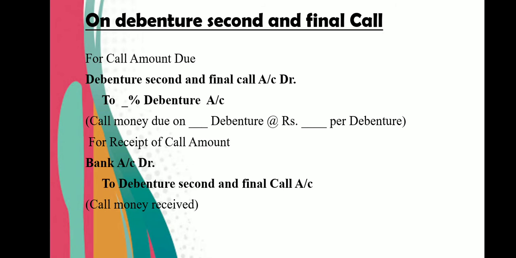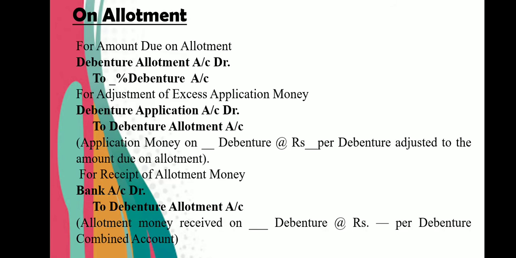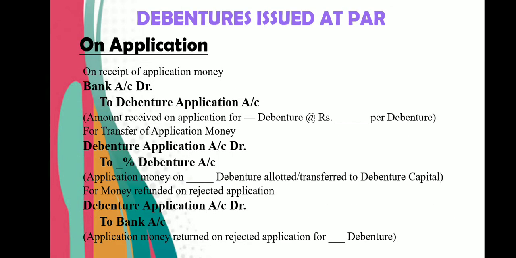On debenture second and final call, the first entry, the due entry, would be debenture second and final call account debit to so and so percentage debenture, and on receipt of this money, entry would be bank account debit to debenture second and final call account. So here we have the combination of two entries. On application, first we receive application money, so bank to debenture application. Then we transfer application money to debenture account, so debenture application to so and so percentage debenture account. This is a combination of two entries.